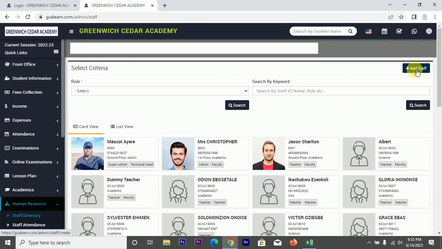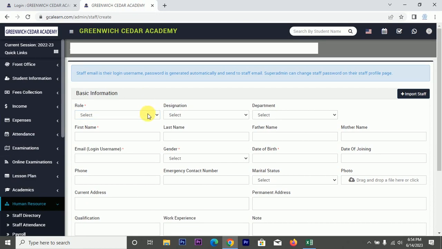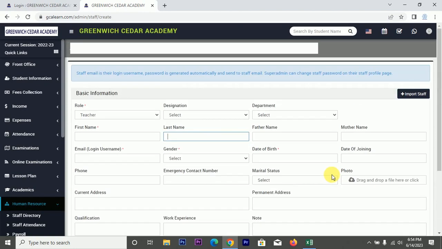Okay, this is add staff. This is where you can add teachers. You can register somebody as admin. There are different roles. Even as the admin, you can add more roles depending on the school size and the available positions, designations. So you can register a teacher, put all their information, their names. Whoever you register will be able to log in and also have some level of privileges, and you save.